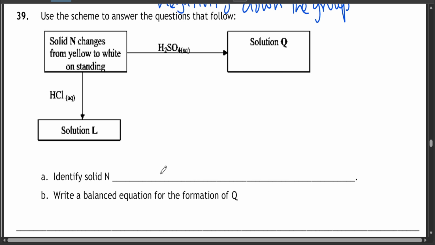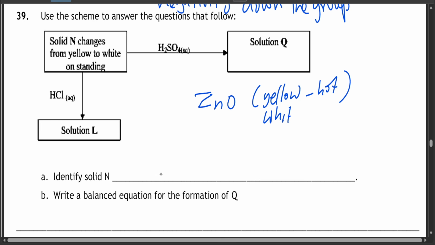Use the scheme to answer the questions that follow. Solid N changes from yellow to white on standing. That means this is most probably zinc oxide, because zinc oxide is usually yellow when hot and white when it's cold.